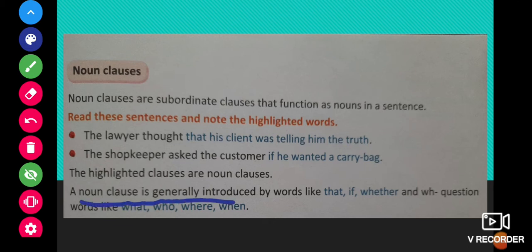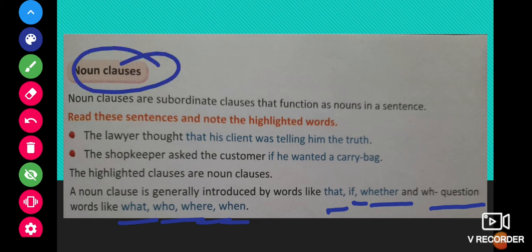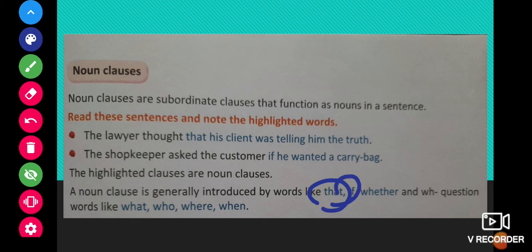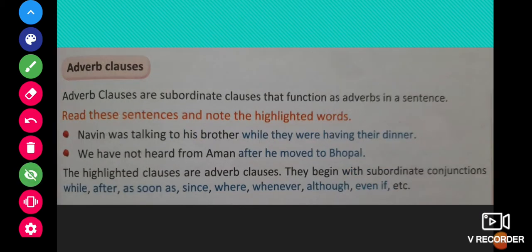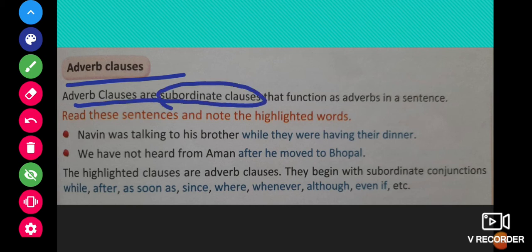A noun clause is generally introduced by words like that, if, whether, and WH questions like what, who, where, when. So whenever we want to mark noun clauses, we should remember these words thoroughly. They will help us to decide which clauses are noun clauses. Let us move ahead to the next type. The next type is adverb clause. Adverb clauses are subordinate clauses. Again, that means they are dependent clauses